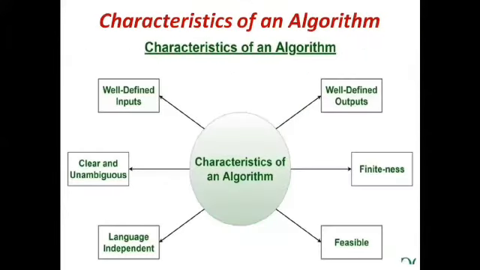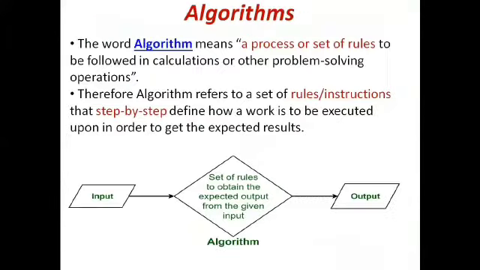For example, we are going to find whether the given number is odd or even. So in that case, we are going to give a number as input, any number as an input. Finally, the system should tell whether the given number is an even number or an odd number. So that is the final output. So now we are clear with what input we are going to give: one number, that is the input. Final output is whether the given number is odd or even.